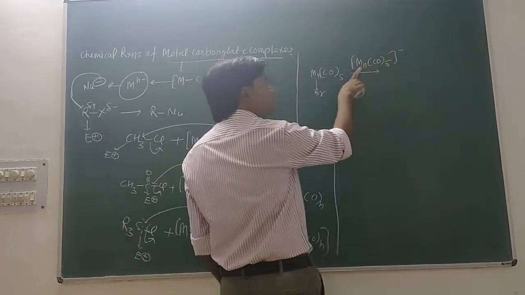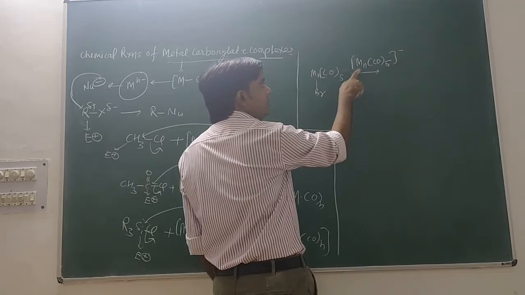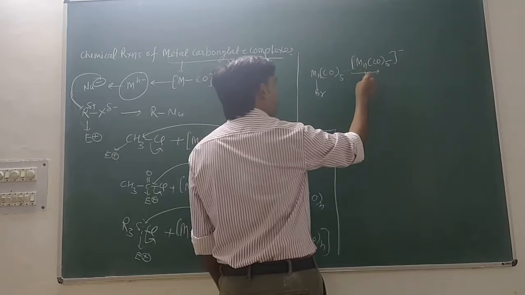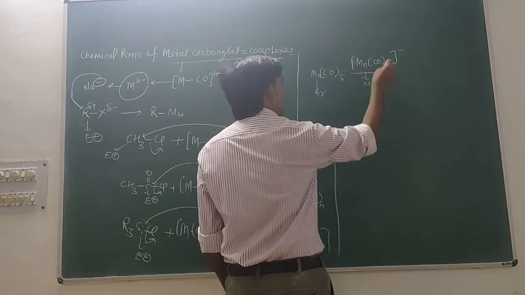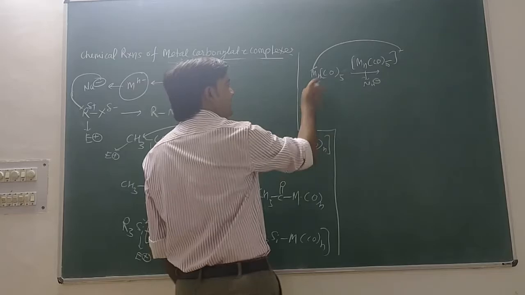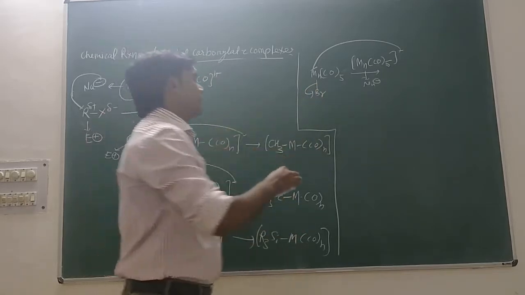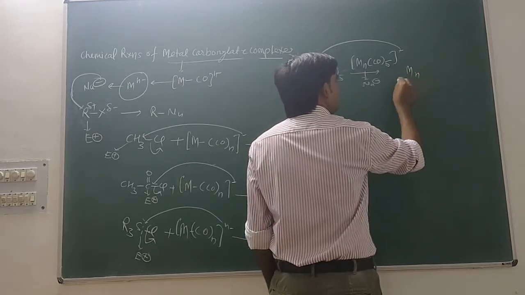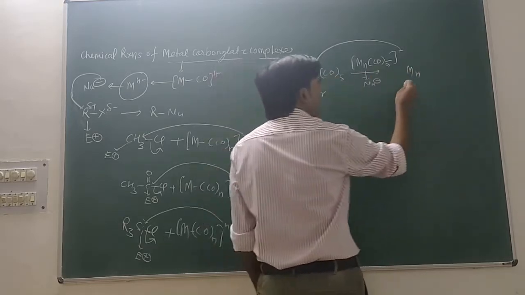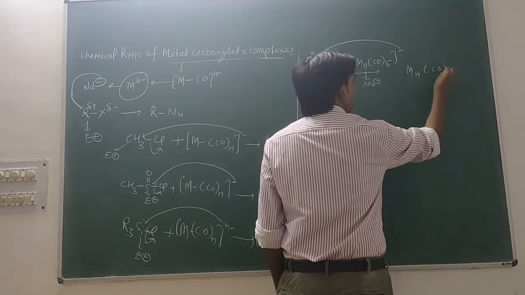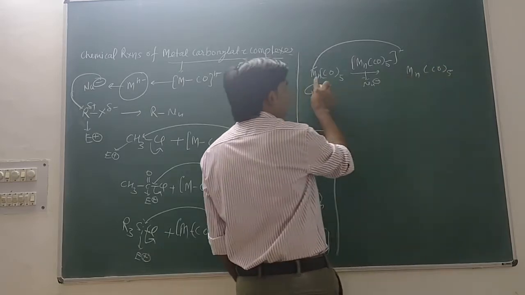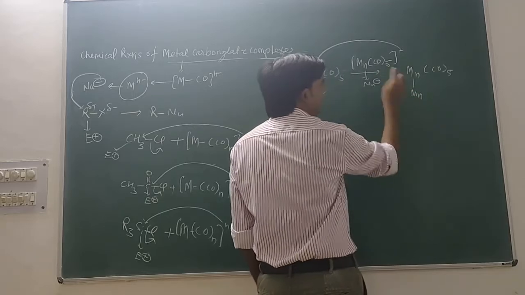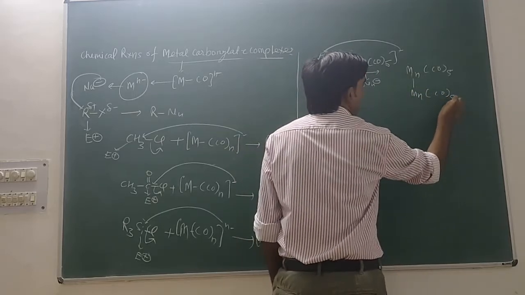This negative charge will exist on Mn, and this nucleophile attacks the Mn, and the halogen will be removed. So your product will be Mn(CO)5, and this Mn is attached to the other Mn, which also has (CO)5.